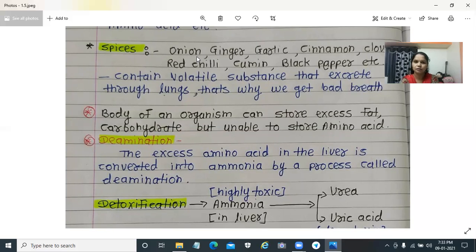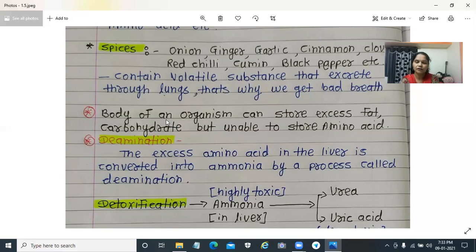When we consume onion, it contains a sulfur compound. So during metabolic activity, such volatile substances enter the respiratory tract and are exhaled through the lungs. That's why we get bad breath, only because of such spices containing volatile substances.